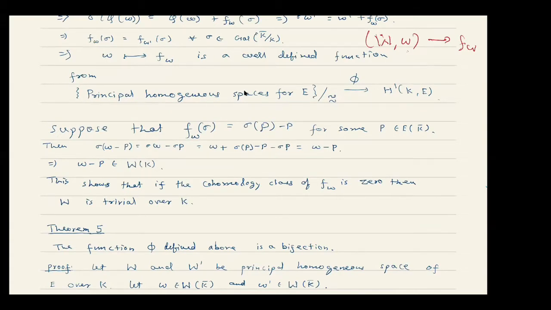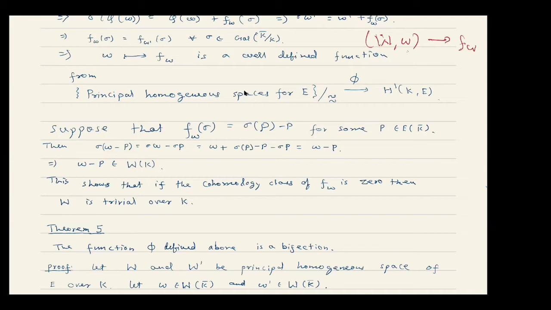But before showing it's a bijection, let's see what elements go to the zero class here. Suppose that f_w of sigma is equal to sigma P minus P, which means that f_w is a coboundary, for some P in K bar. Then we see that w minus P will actually be a point over K itself. So over K, W becomes trivial.